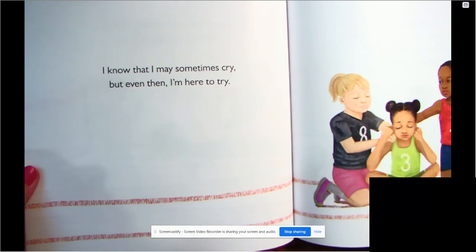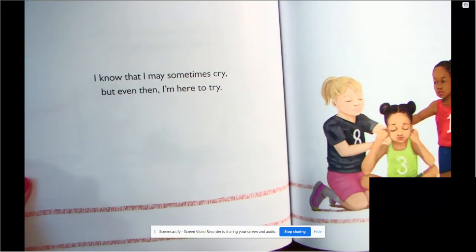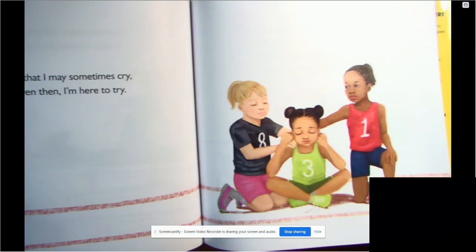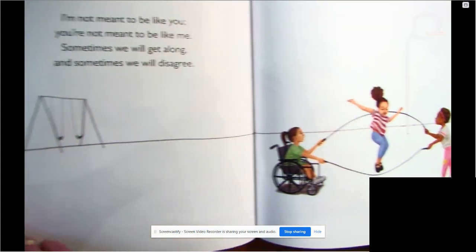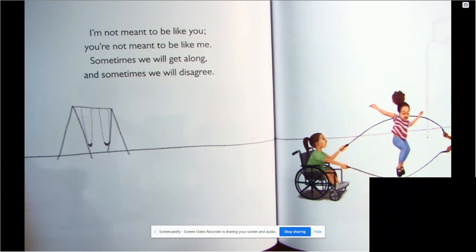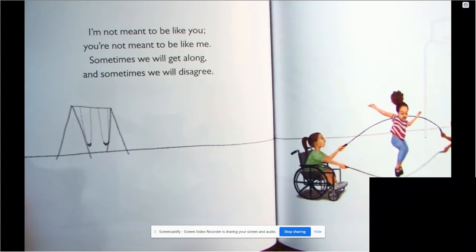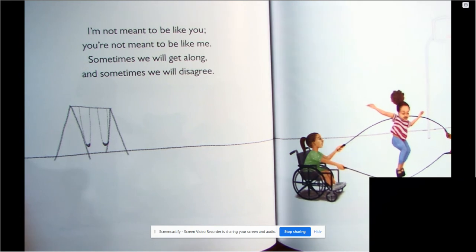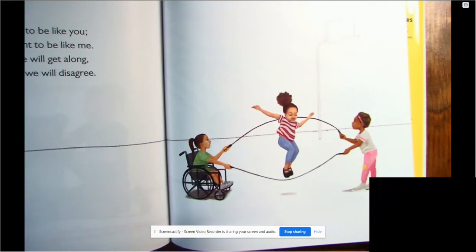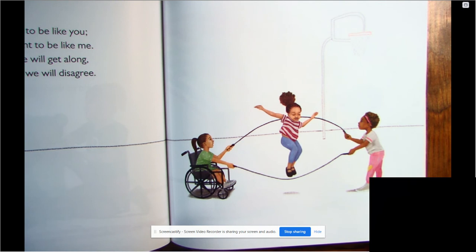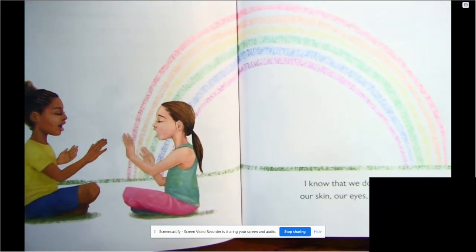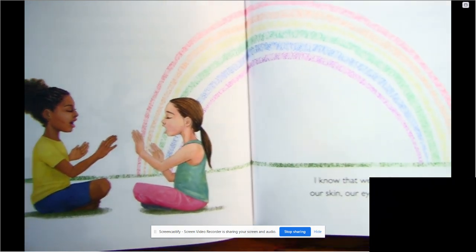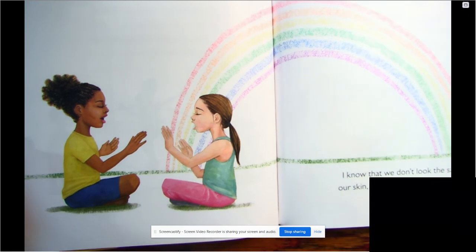I know that I may sometimes cry, but even then, I'm here to try. I'm not meant to be like you. You're not meant to be like me. Sometimes we will get along, and sometimes we'll disagree. I know that we don't look the same. Our skin, our eyes, our hair, our frame.